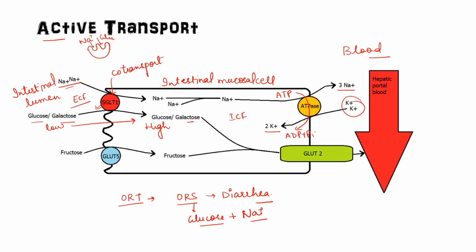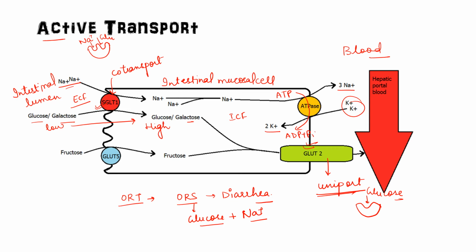Okay, now the uniport system, another uniport system is GLUT2. Uniport means only one, like this transporter, only glucose will bind. So the uniport system is present on the same intestinal epithelial cells, on the membrane facing capillaries. This membrane is facing the bloodstream, so GLUT2 is present on this membrane.